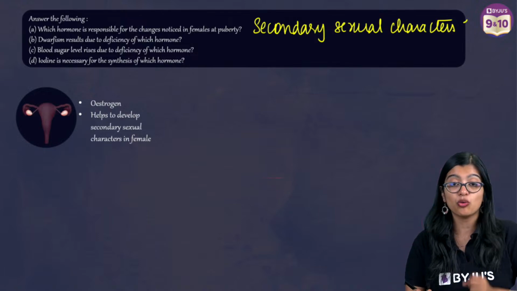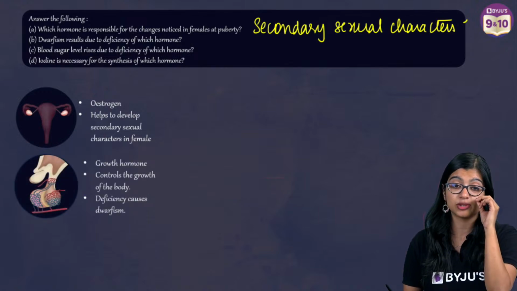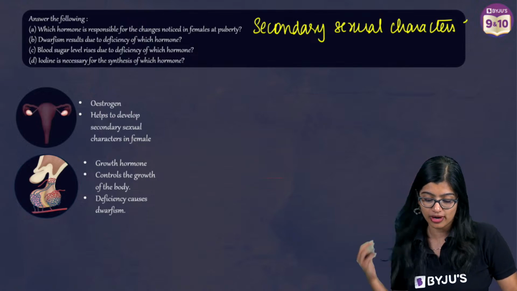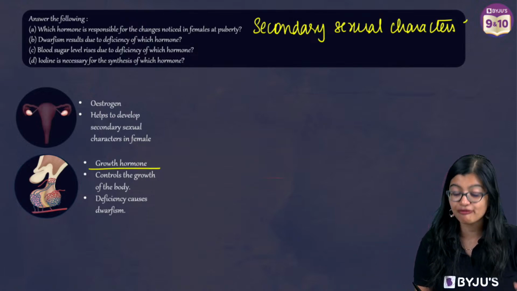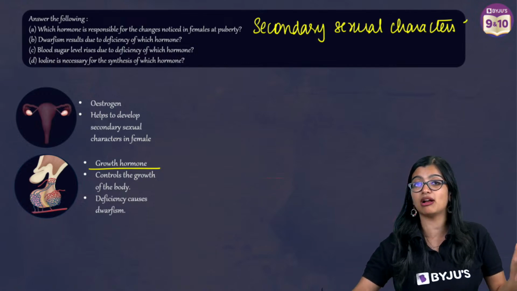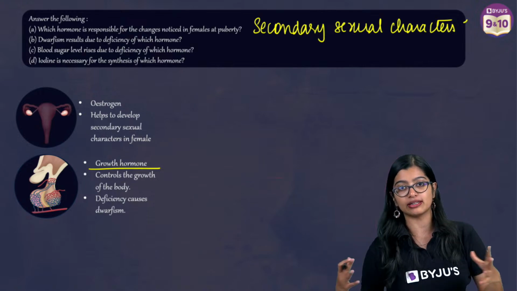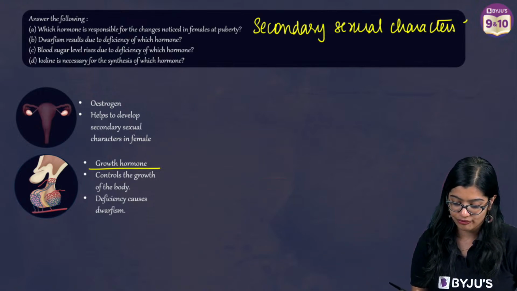What is the second one? Dwarfism. Dwarfism is because of which one? Very good. It's because of growth hormone, right? So we know that when there is deficiency of growth hormone in the body, it affects growth of an individual, resulting in stunted growth and of course underdeveloped body, right? So that's what we understand as dwarfism.